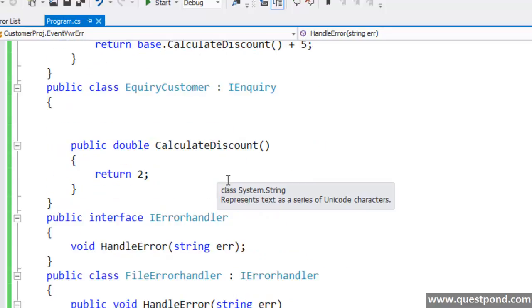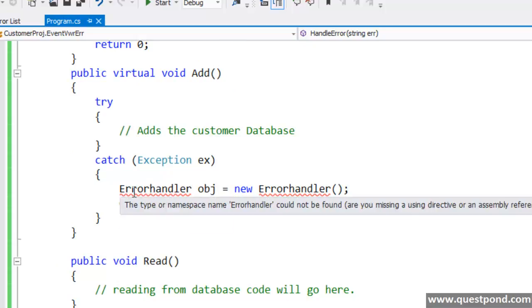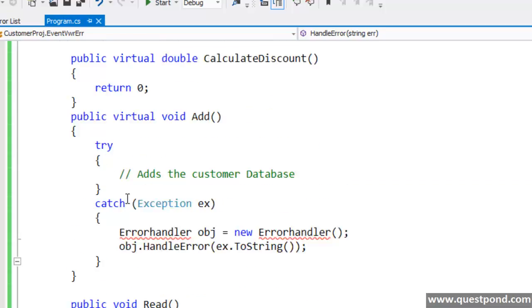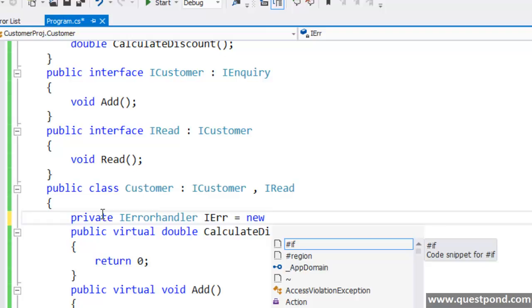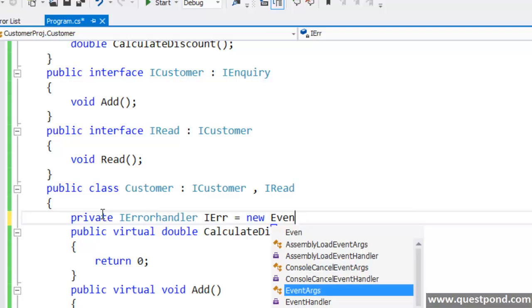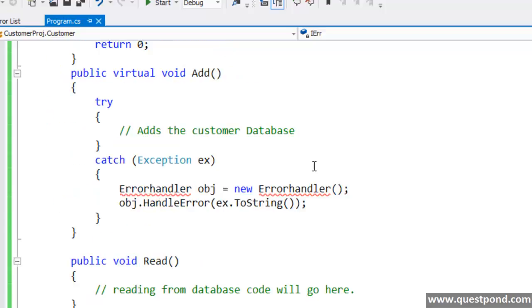And what I'll do is, in my customer class, rather than referencing the strongly typed, concrete error handler class, I'll reference just the IErrorHandler interface. Then to this IErrorHandler interface, I decide whether I want to create a file error handler or an event viewer error handler. That's all up to me. So let's say for now, I want to create an event viewer error handler.